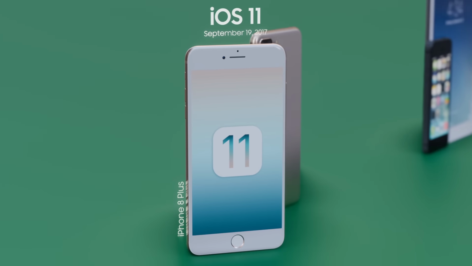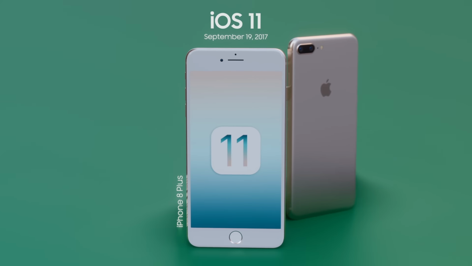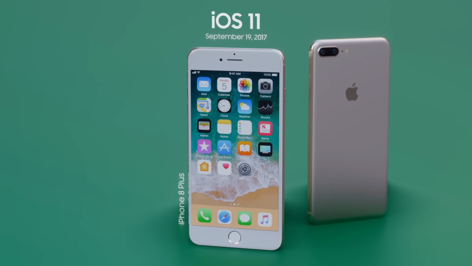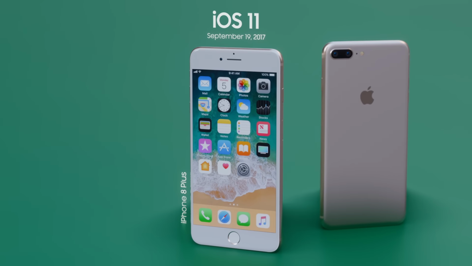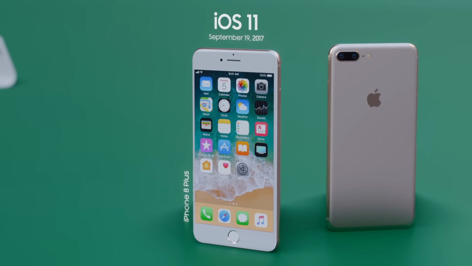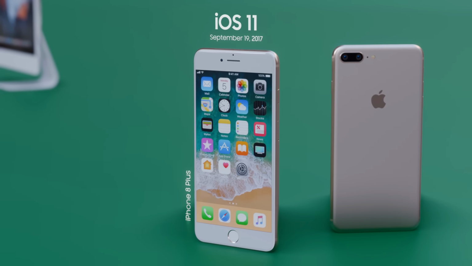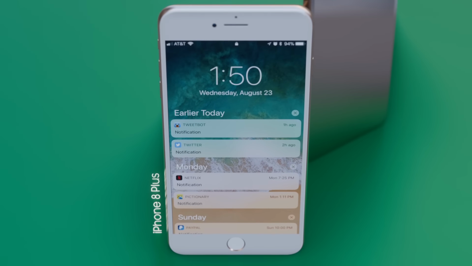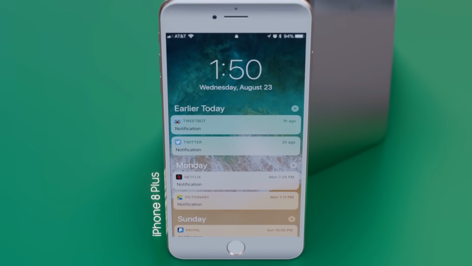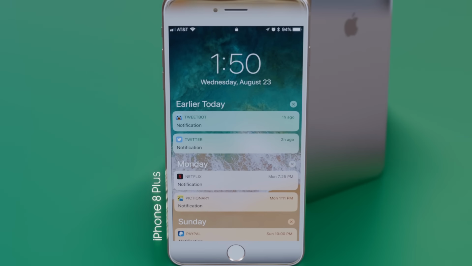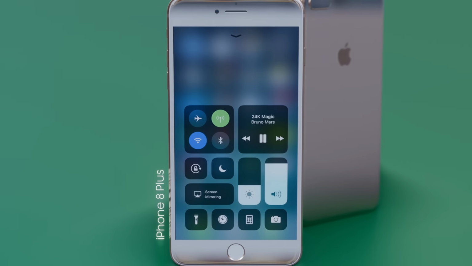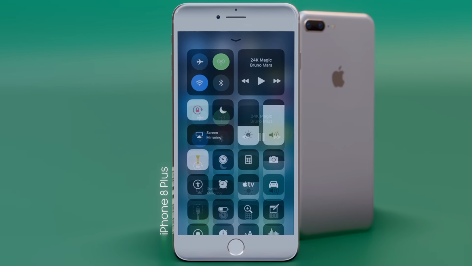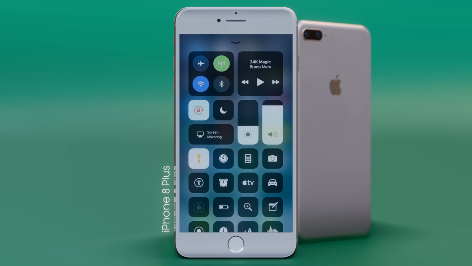iOS 11, released by Apple on September 19, 2017, marked a significant evolution in the iOS journey by introducing a host of powerful features and a fresh design that transformed the user experience. It merged the lock screen and notification center, allowing notifications to be seen directly on the lock screen, and completely redesigned the Control Center into a single customizable page with 3D Touch shortcuts.